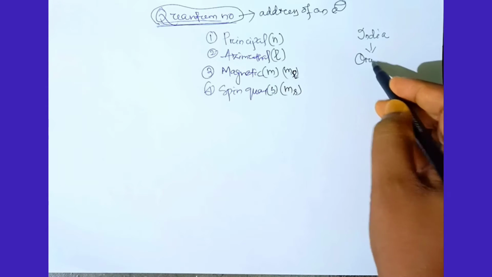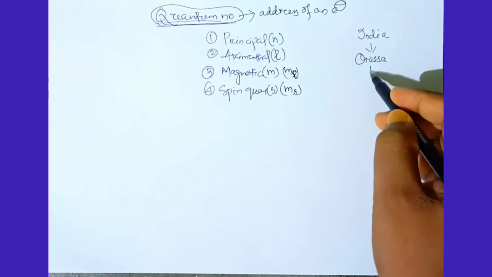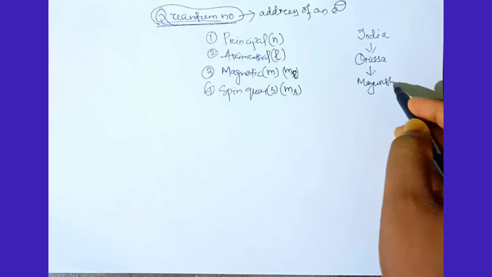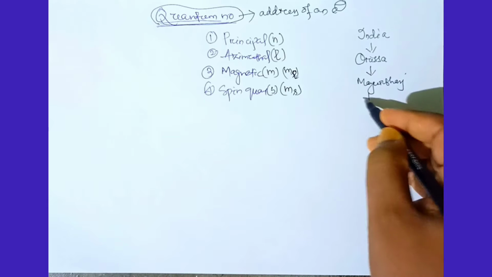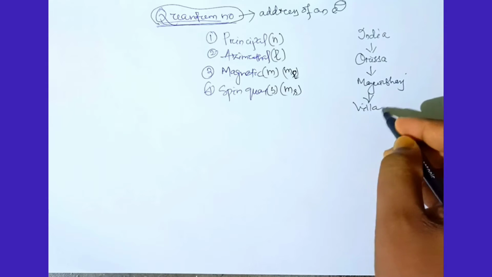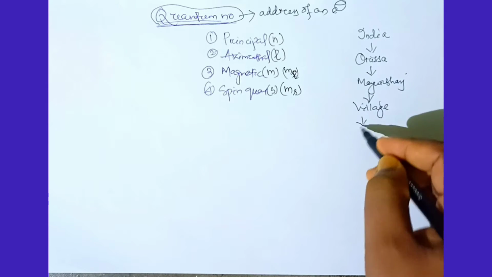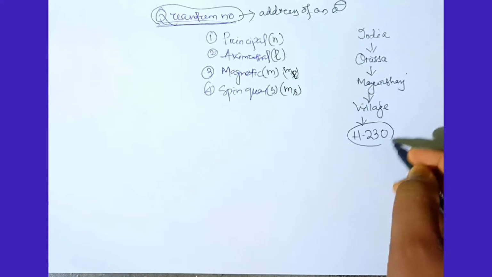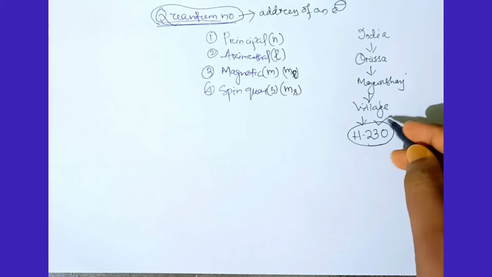Suppose my state is Odisha, then district, then village, then house number. Suppose my house number is H230. So this is my final destination.